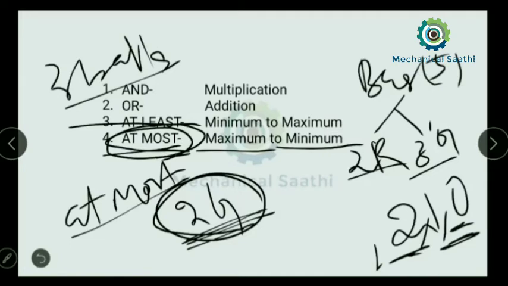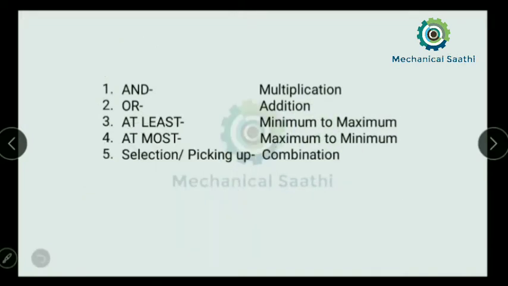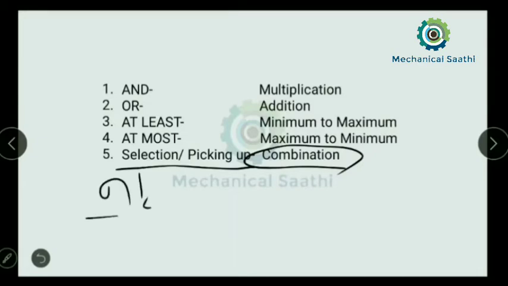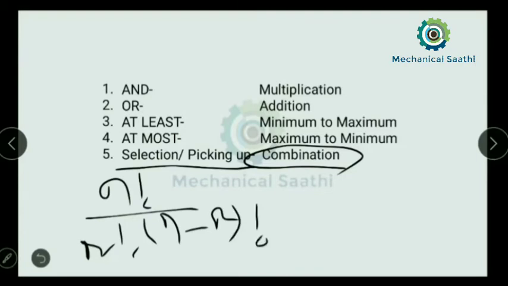Okay, so the next thing, that is 5, is selection or picking up. As I am mentioning, in every question the picking up or selection actually means combination. Okay, and I think you know about the combination. Combination can be solved by the formula nCr equals n factorial divided by r factorial times (n minus r) factorial. So by using this formula, any combination can be solved.